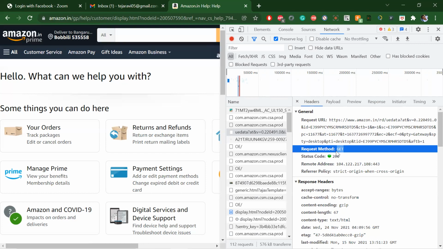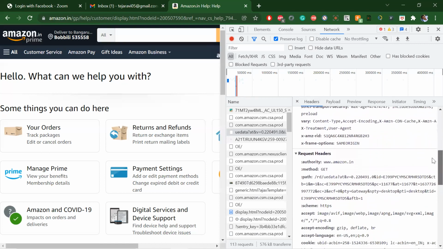Head will just retrieve the metadata of the API. Suppose if I do get user, it will get all the user details. But if instead of get I use head, then it will return the metadata. Options, head, and one more is there, forget it. Now apart from that, we'll have a request body and request headers.